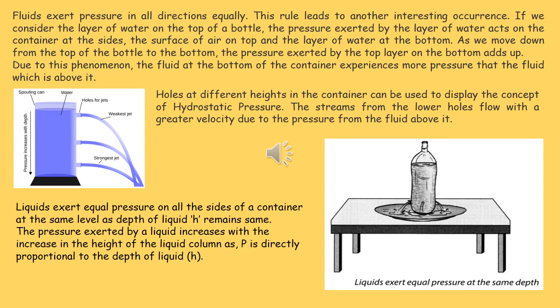Liquid exerts equal pressure on all the sides of the container at the same level as the depth of liquid h remains the same. The pressure exerted by liquid increases with the increase in the height of the liquid column, as P is directly proportional to the depth of liquid h. It is shown in the second figure also. One bottle is taken and holes are made at equal depth from all directions. It is seen the liquid is falling from all the holes with equal speed up to equal distance.